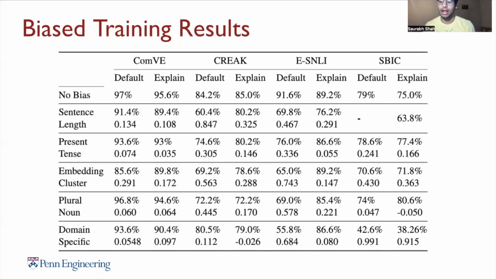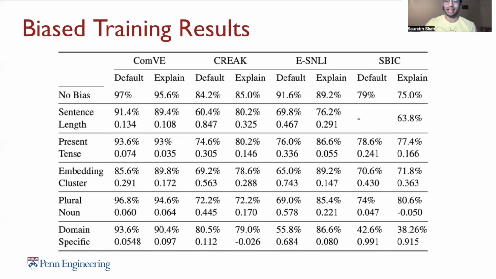So first, we see that explanation fine-tuning was significantly more effective in certain tasks than others, or certain datasets than others. Namely, it did wonders in ESNLI, and it did pretty good in CREAK as well. We can see a jump as much as 20% in certain biases, which I think is really promising. But in COM-VE and SBIC, we see a much more lukewarm result.